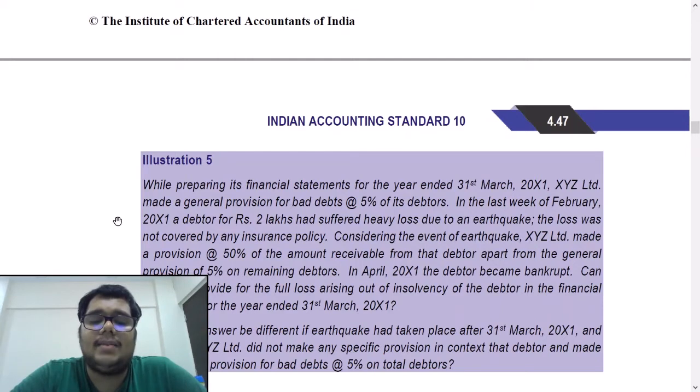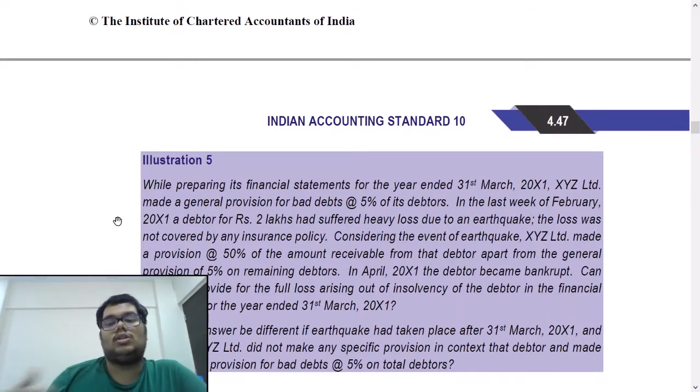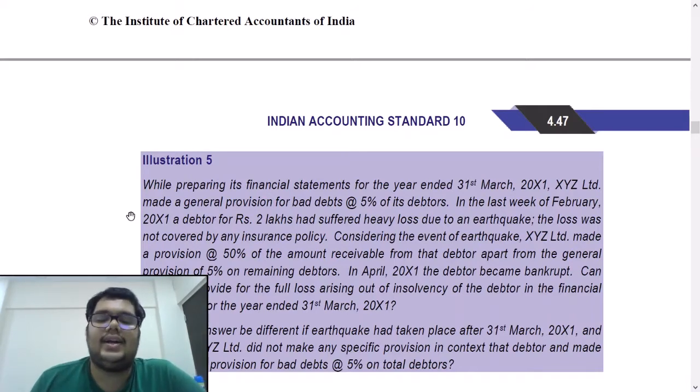Next, would your answer be different if the earthquake had taken place after 31st March X1 and therefore XYZ Limited did not make any specific provision in context of the debtor and made only general provision at 5%? Yes, the answer would be different because the earthquake would become a non-adjusting event if it happened after 31st March X1. Because let's say it happened on 10th of April.